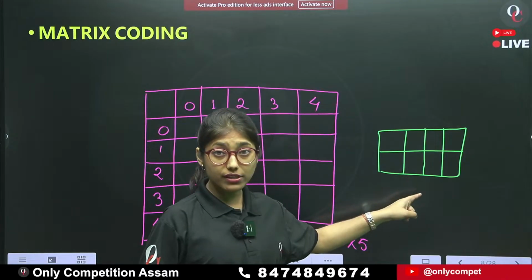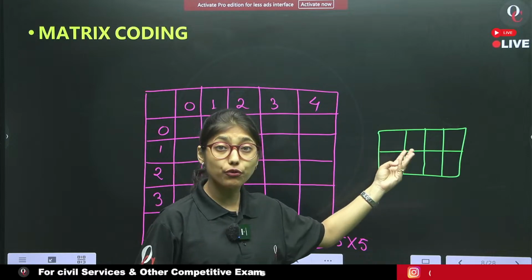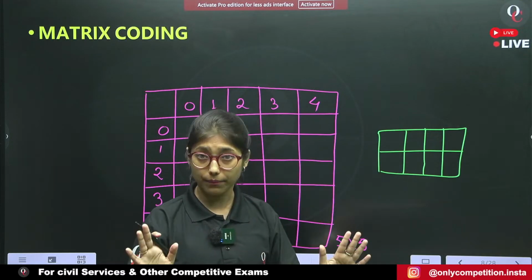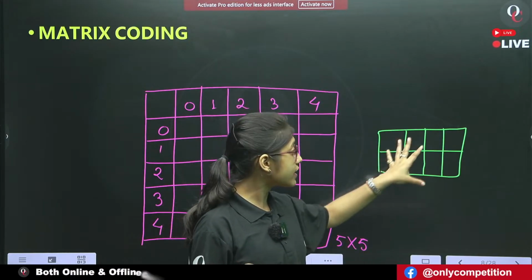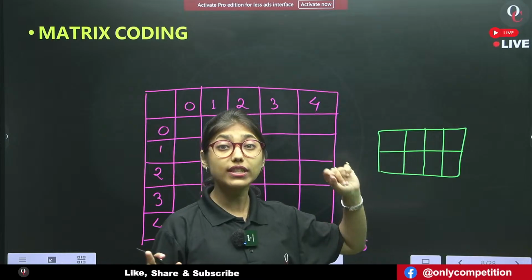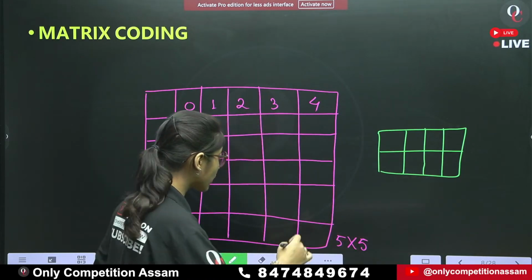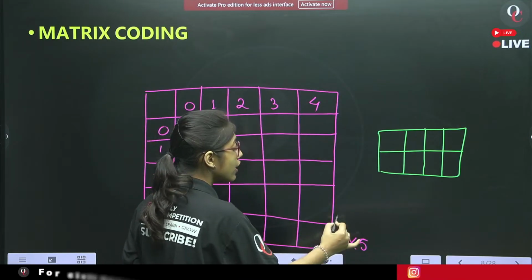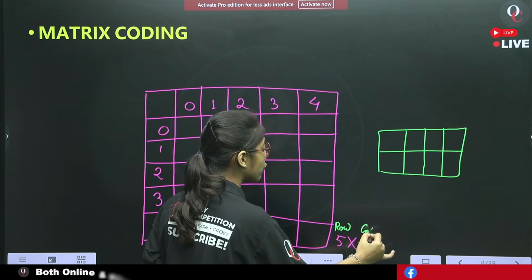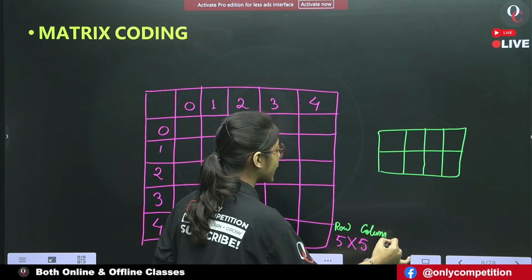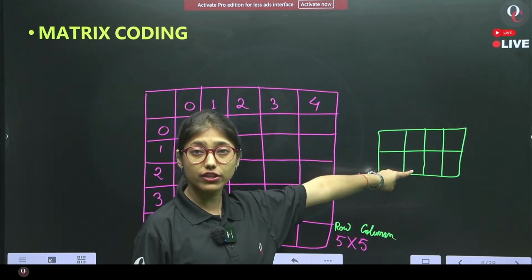This particular matrix is an asymmetric matrix, isn't it? Because the number of rows and columns are not the same. But what is the dimension of this matrix? Tell me. Now let me tell you one thing. Always remember the dimension of row comes first and the dimension of column comes second. Okay? Column comes second.